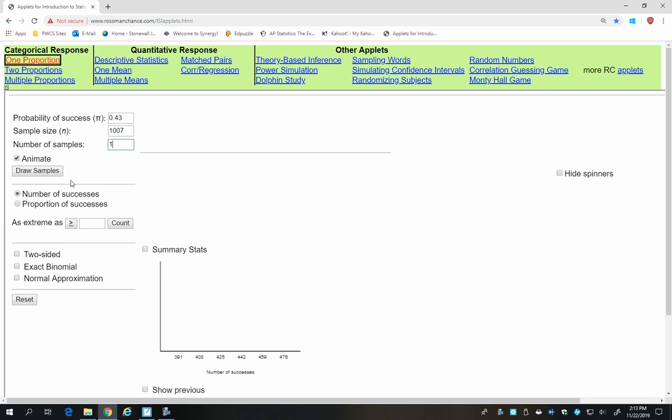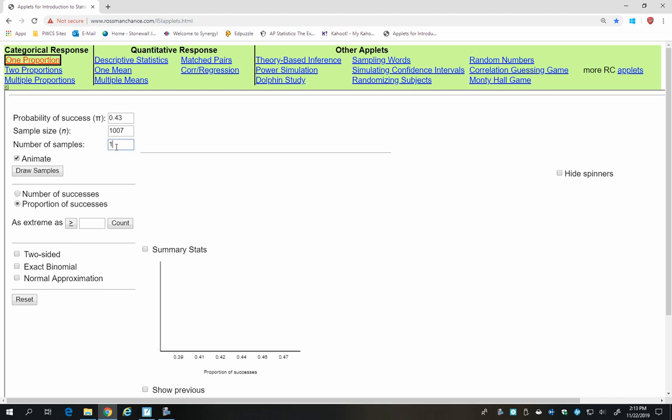And then before I draw a sample, I want to show you what I can do on this graph down here. I can actually lay the normal curve onto it. And so that's what the normal curve would look like, symmetric, unimodal. So I'm going to take that off.